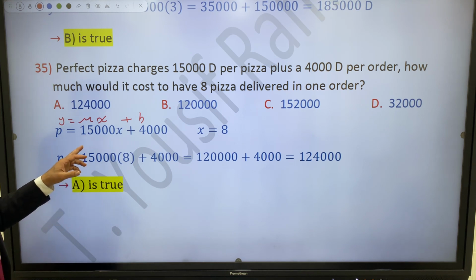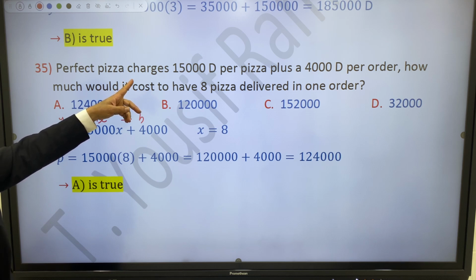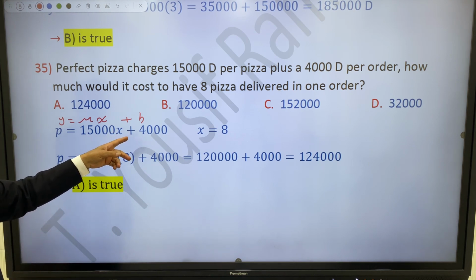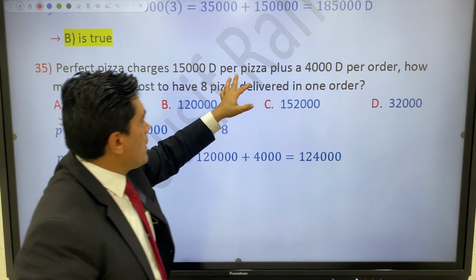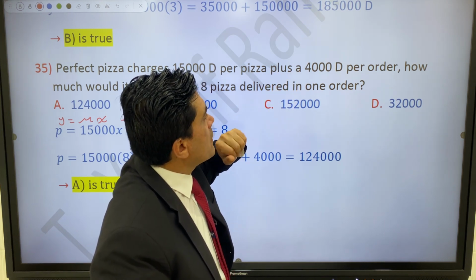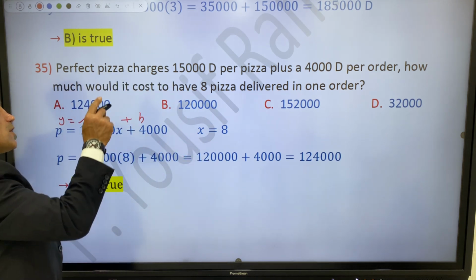So now just substitute m equal to the first value. M equal to the first value is 15,000 x plus b. B is a constant, because per pizza plus 4,000. So substitute b is 4,000. Always b is a constant number.